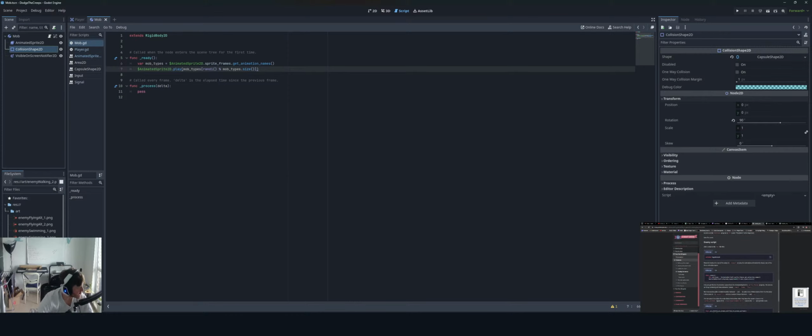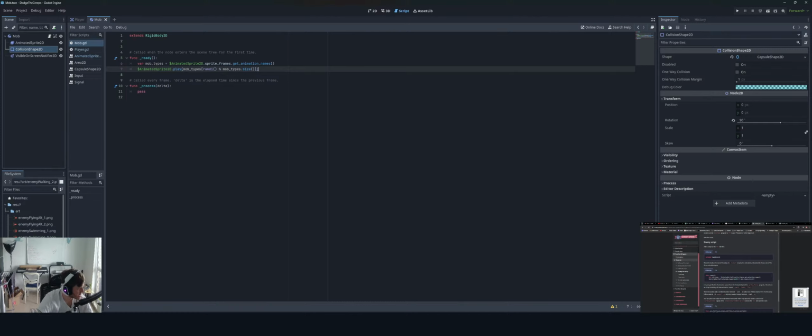Okay, so first we get the list of animation names. So that's the whole array that we talked about: walk, swim, fly. We then need to pick a random number between 0 and 2 to select one of those names from the list. Arrays start at 0, so randi() % n selects a random integer between 0 and n minus 1.